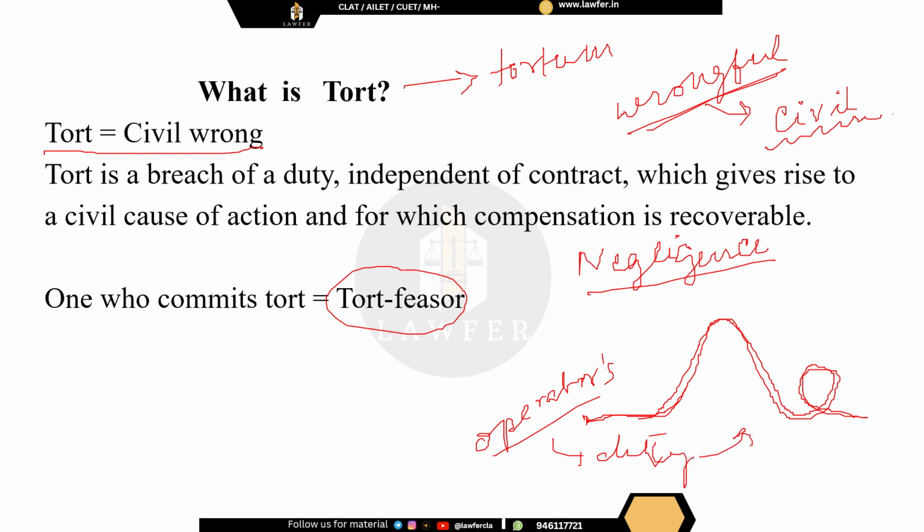Now, if he does not do his duty properly, and that results in some sort of an accident, and somebody falls down or is injured in that ride, then we will say that the ride operator has committed negligence. He can be sued before the court for the tort of negligence because his breach of duty has resulted in an injury to a person. So we'll look into the various kinds of torts.